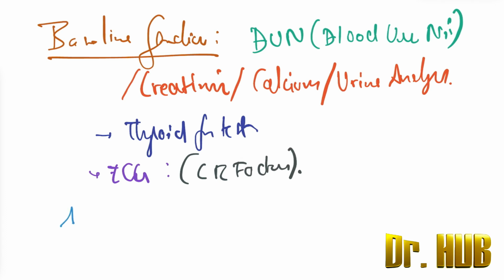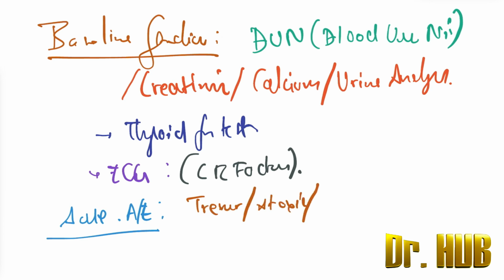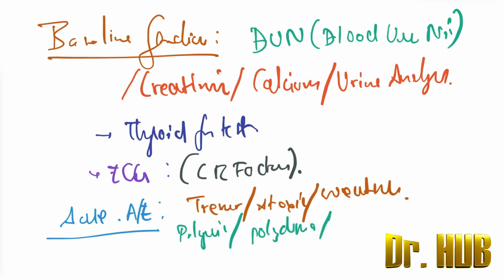Now let's look at the acute adverse effects. Acute adverse effects include the presence of tremor, there can be ataxia, as well as weakness. Then there is also the presence of polyuria, polydipsia, vomiting, diarrhea, as well as cognitive impairment.